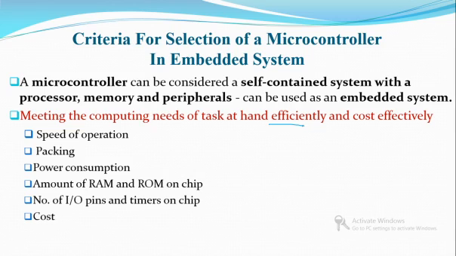So we must know the speed of operation required, whether it should be compact or a basic model, what the power consumption is, the amount of RAM and ROM, the number of pins required, and the cost. All of these depend on which microcontroller is to be used in an embedded system.